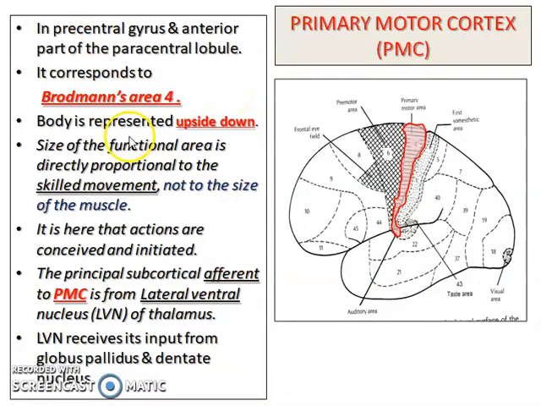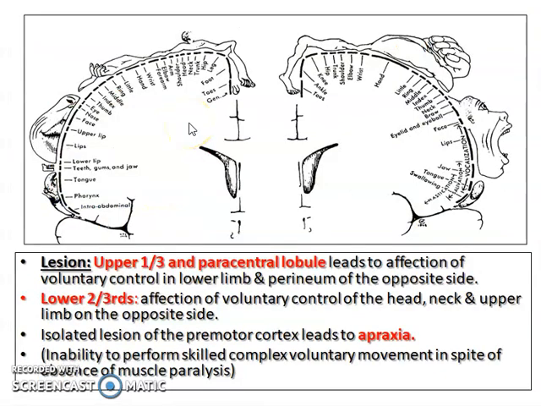And one should also remember that the size of the functional area is directly proportional to the skilled movement and not to the size of the muscle. So it depends upon the skilled movement, not on the size of the muscle. Therefore, the face, especially the lip area and the tongue area, are quite large areas, while the trunk and the lower limb areas are the smaller areas.